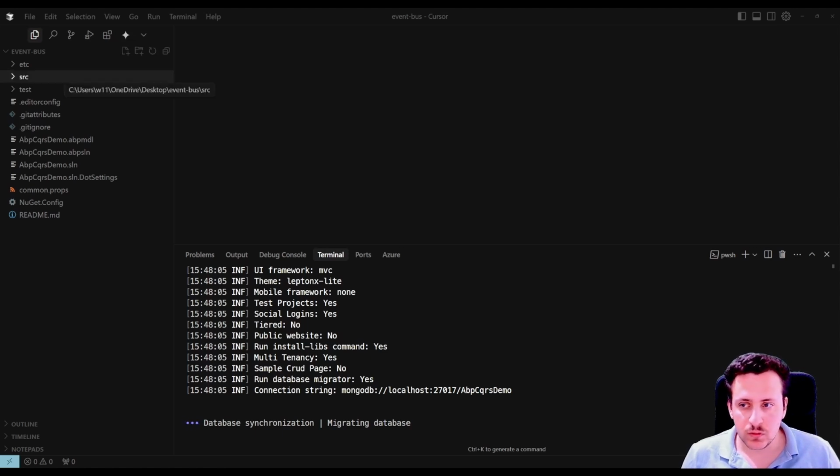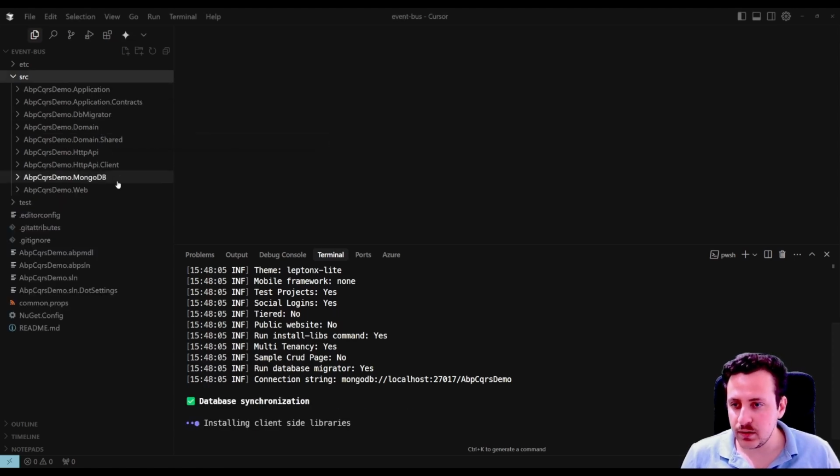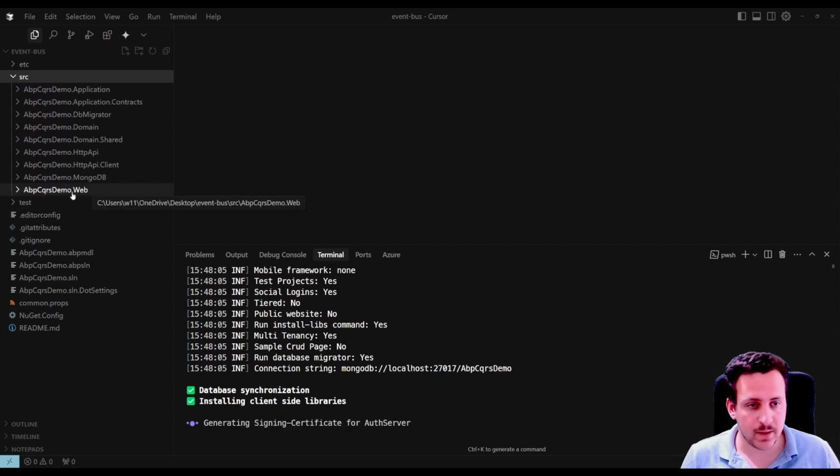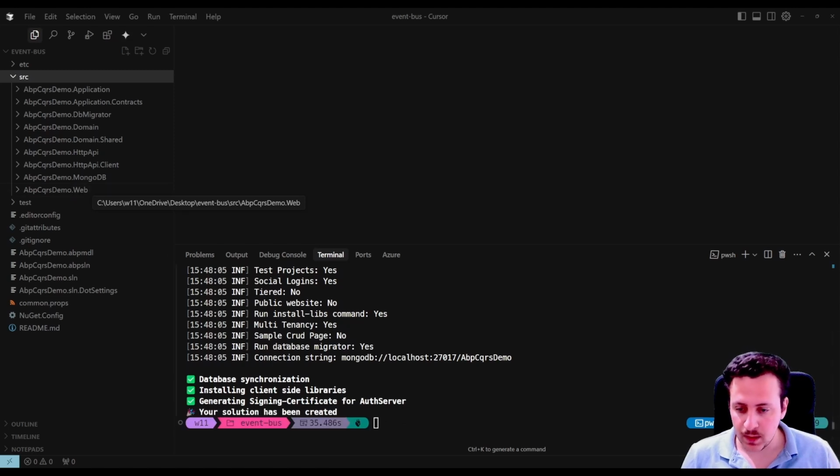If you examine the solution, you can see each project is cleanly separated from the others. You can see the domain layer, the application layer, MongoDB as the infrastructure layer, and also our presentation layer as the web application, which is an MVC Razor Pages application. Okay, our solution has been created, so we can directly create our own commands and queries and demonstrate CQRS.